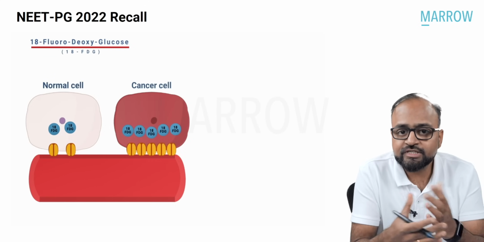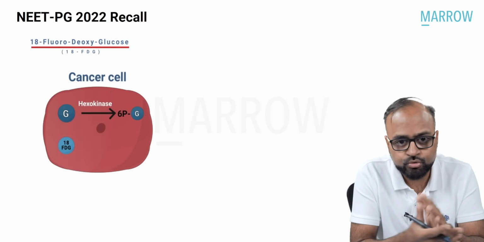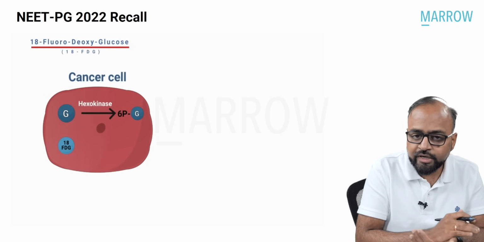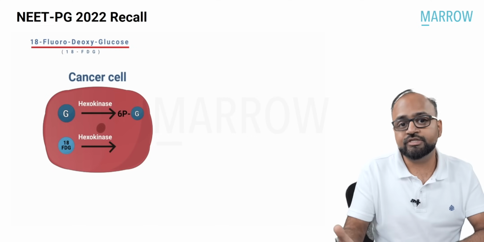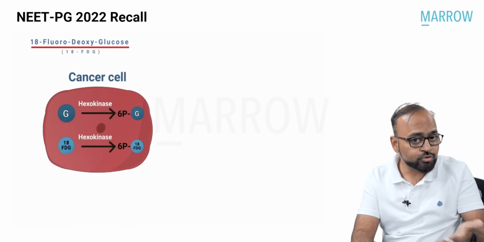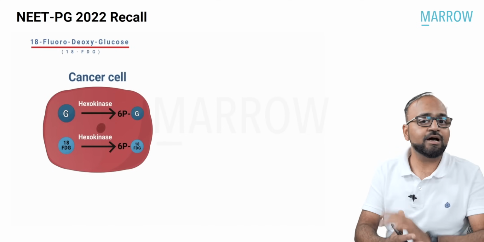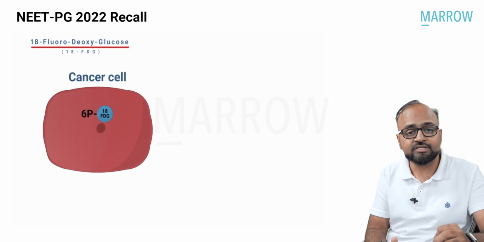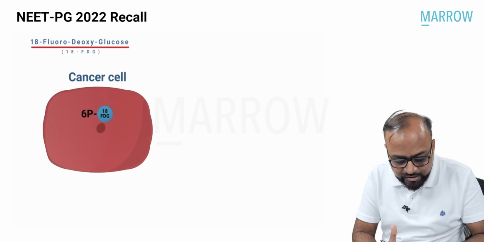So what is the first step in glucose metabolism? Glycolysis. So hexokinase acts on glucose, produces 6P glucose, glucose 6-phosphate. Similarly, this hexokinase in the hurry and flurry also jumps on 18-FDG. It phosphorylates it and creates 6P FDG, and it is at this point that it realizes, oh my god, I have been tricked. This is not glucose, this is FDG, but by this time it has already 6-phosphorylated it. That is how, remember my friends, that this FDG becomes thus trapped within the cancer cell, right? So it becomes trapped within the cancer cell.